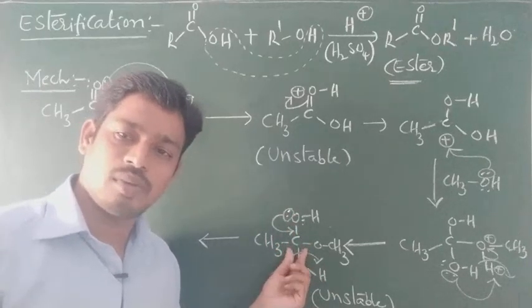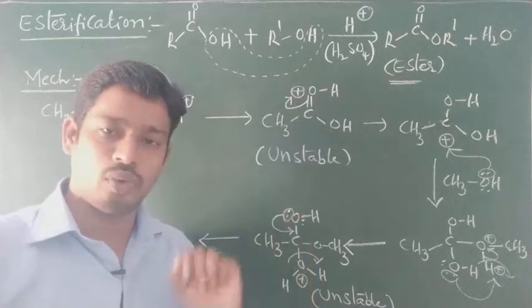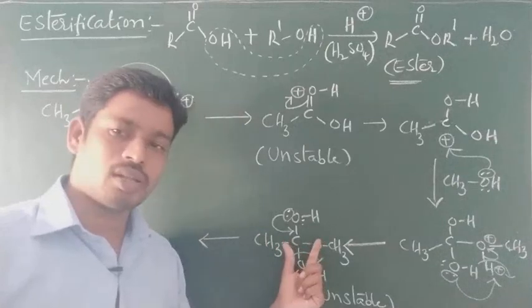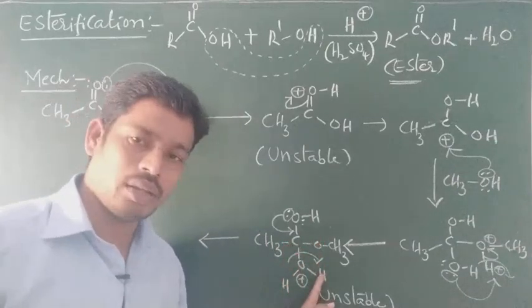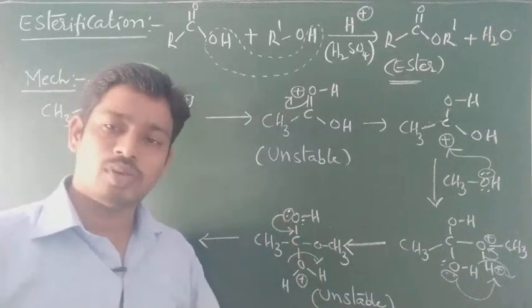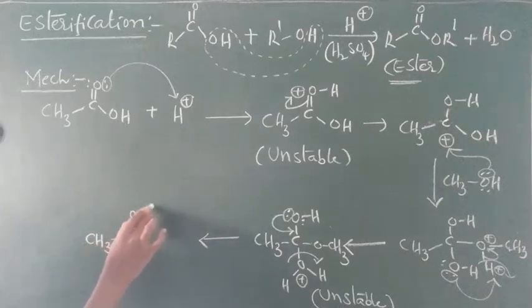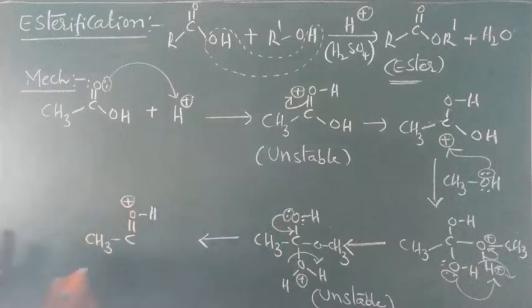Oxygen is unstable with 5 bonds, it can form only 4 bonds. So immediately it loses a water molecule and it forms only 4 bonds. Then we'll get CH3, C, double bond OH. See, oxygen donated electrons, it gets positive charge.